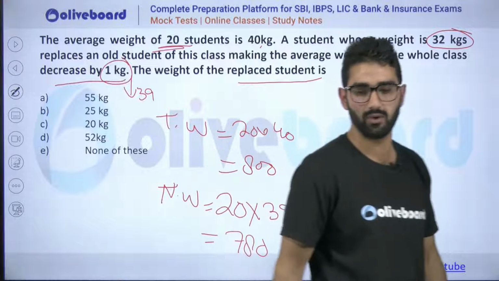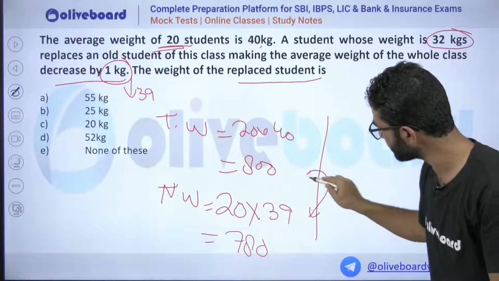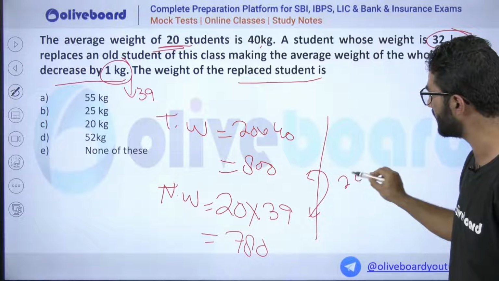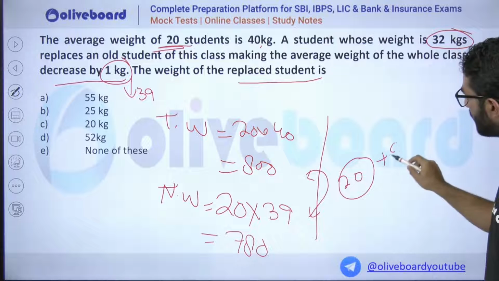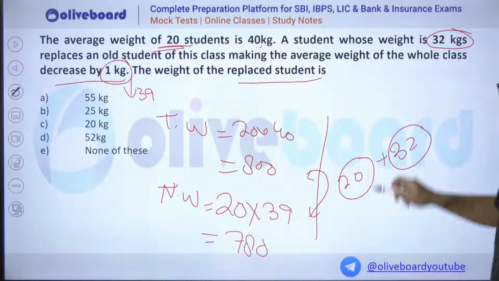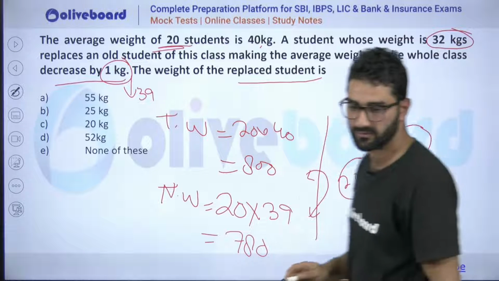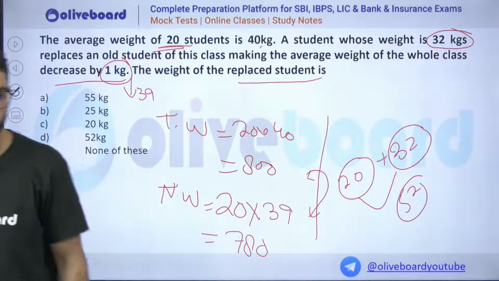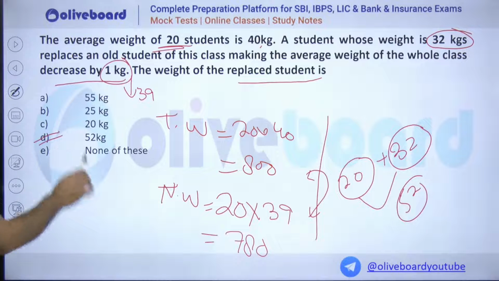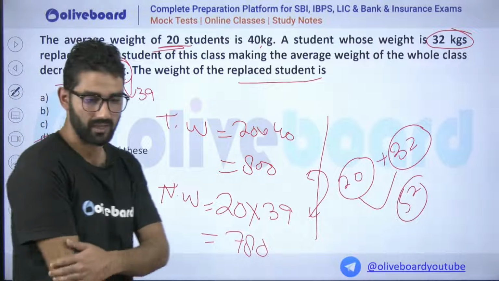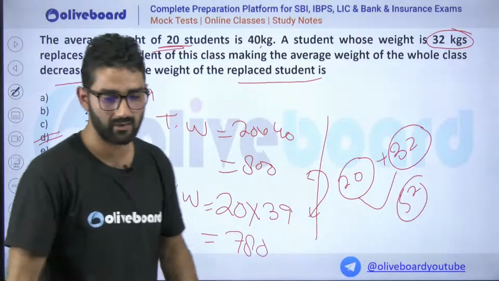This is the total new weight. How much is the difference? There is a 20 kg difference. This 20 kg plus the weight of 32 kg of the incoming student will be the weight of the person who has been replaced. So 52 is the correct option. Those who have answered 52, option number D. Hope it is clear to everyone. Is it clear to everyone? Should I explain again or go forward?